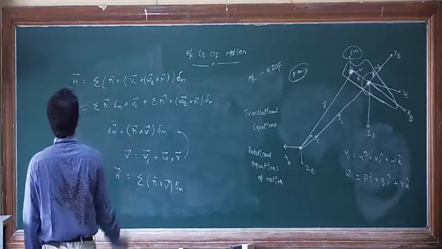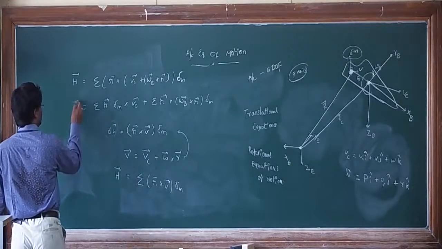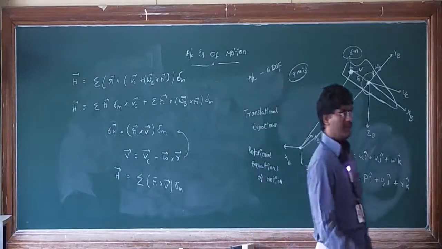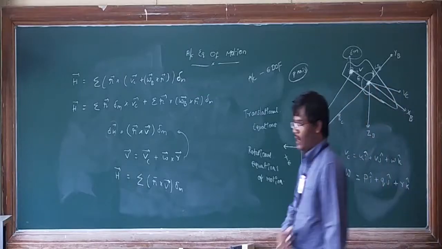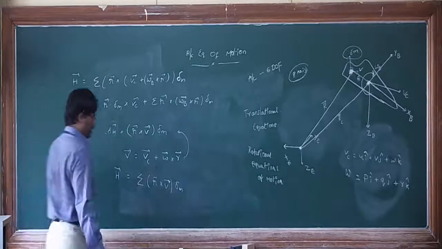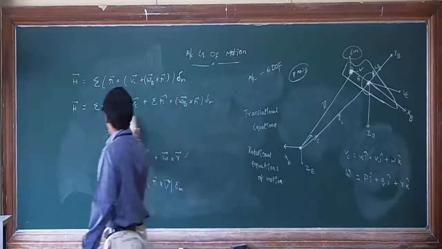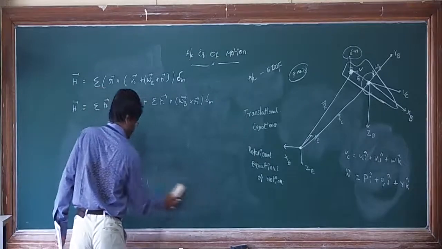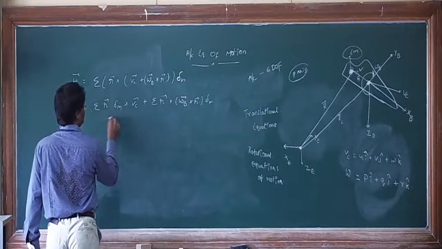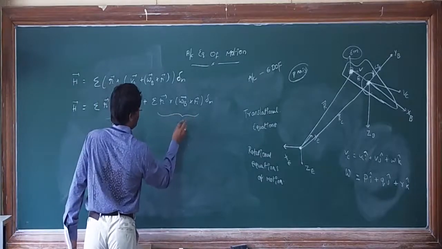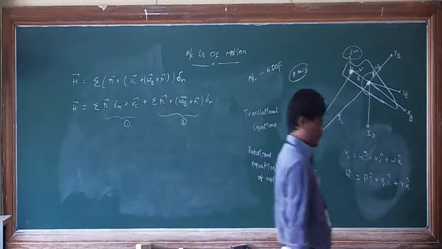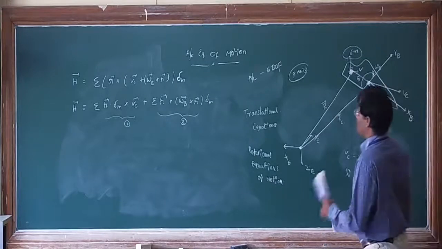In this equation, which term will become 0? Which term will give the expression for center of mass? I can divide this into a first part and a second part. Which one will give the expression for center of mass? Otherwise, which term will give 0?